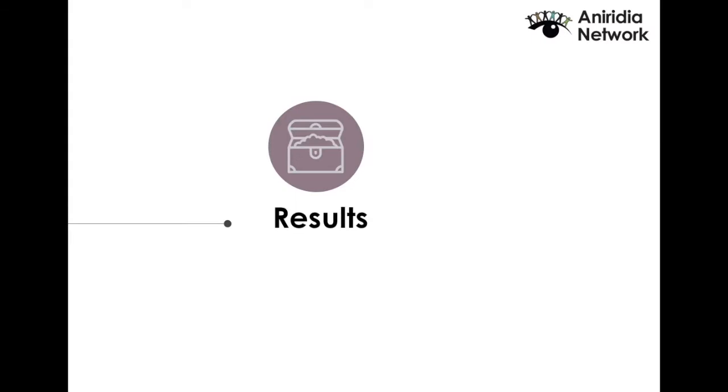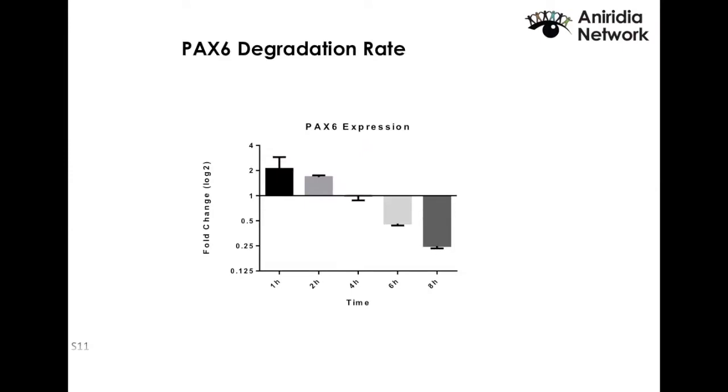One of the first experiments we tried in the lab with PAX6 was to find out how fast it degrades in a cell. There are chemicals that we can treat the cells with to stop the transcription process. By measuring the levels of PAX6 from that point, what we call time point 0, you can see how fast it decays.